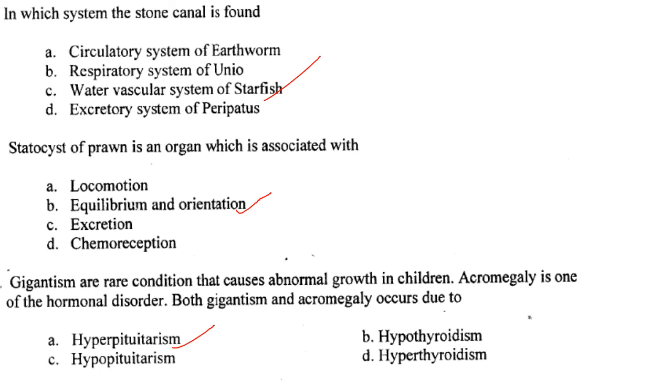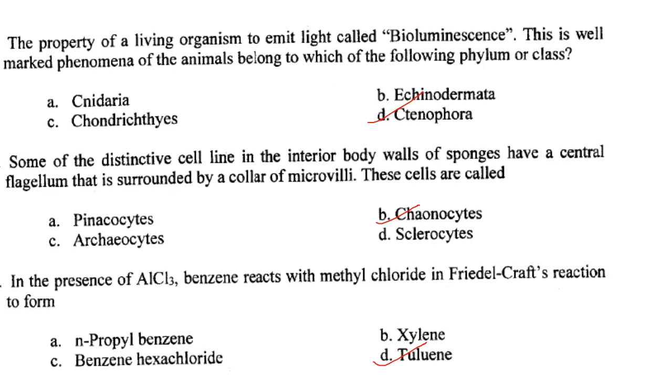Acromegaly is one of the hormonal disorders. Both gigantism and acromegaly occur due to hyperpituitarism. Answer is option A. Then next one. The property of a living organism to emit light is called bioluminescence. This is a well marked phenomenon of the animals belonging to which of the phylum or class? So it is in the case of Ctenophora. Answer is option D.